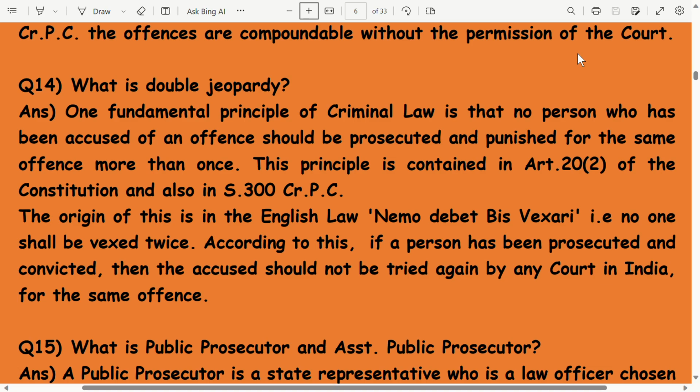The origin of this is in English law, nemo debet bis vexari, that is, no one shall be vexed twice. According to this, if a person has been prosecuted and convicted, the accused should not be tried again by any court in India for the same offence.